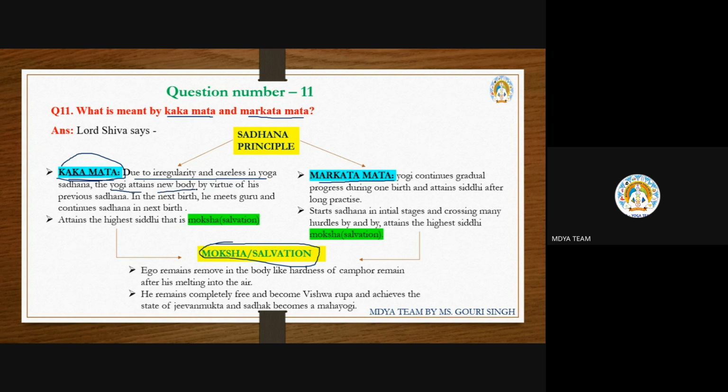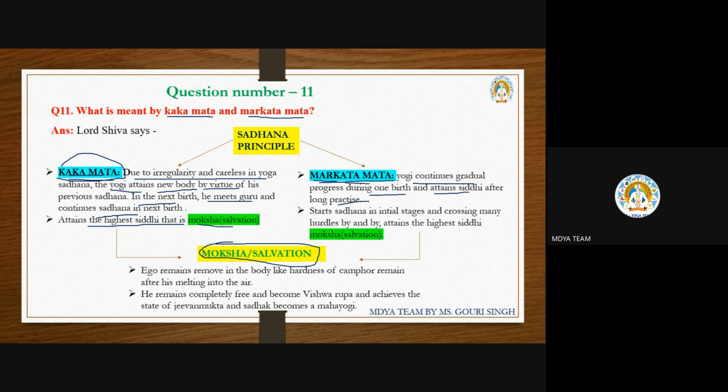He attains a new body, and by virtue of his previous sadhana, in the next birth also he meets the guru. Okay, he meets the guru and continues the sadhana. So this type is also an example of a jnani type of person, and attains the highest siddhi, that is the moksha. But what happens to the Markatmat, who is following the Markat monkey principle? The yogi continues gradual progress during one birth and attains the siddhi after long practice.